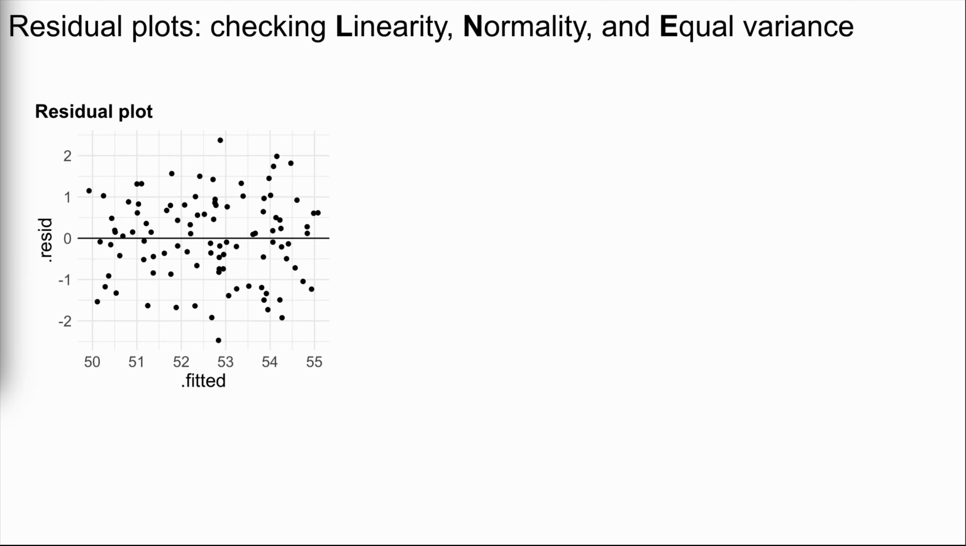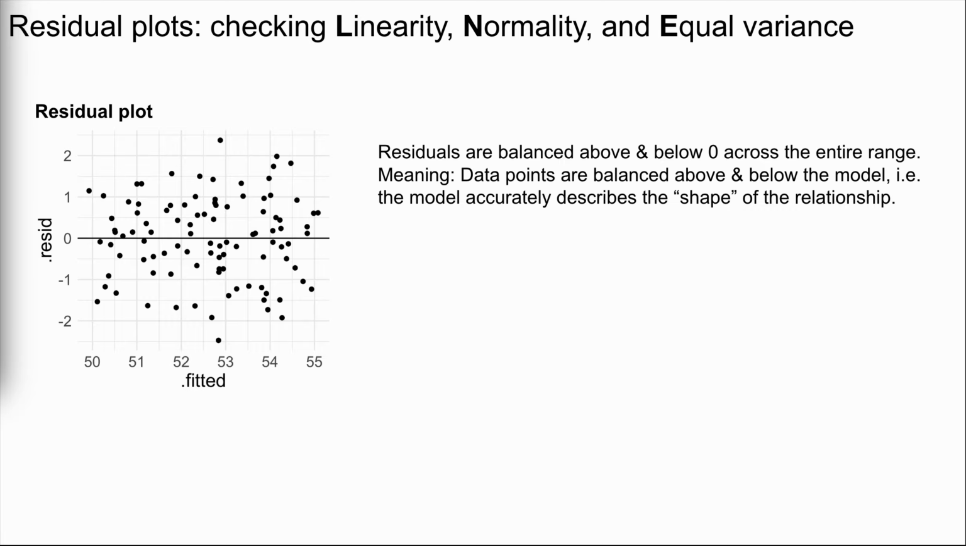So what does the residual plot alone tell us about our linearity, normality, and equal variance assumptions? First, notice that the horizontal line represents residuals of 0, and the residuals here are balanced above and below this 0 line across the entire range of the plot. Equivalently, this implies that the data points are balanced above and below our model. Hence, our model accurately describes the shape of the relationship. That is, the linearity assumption holds.